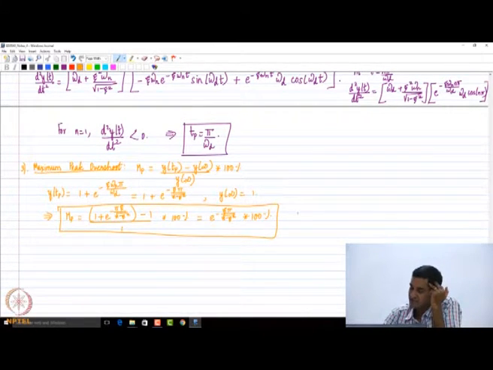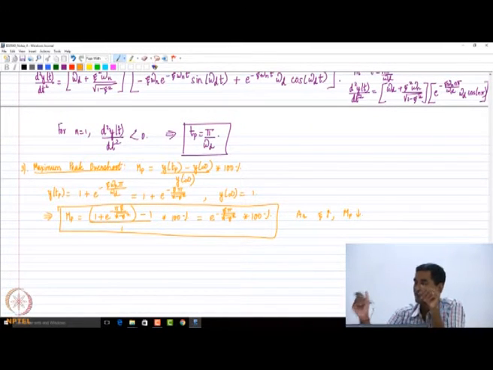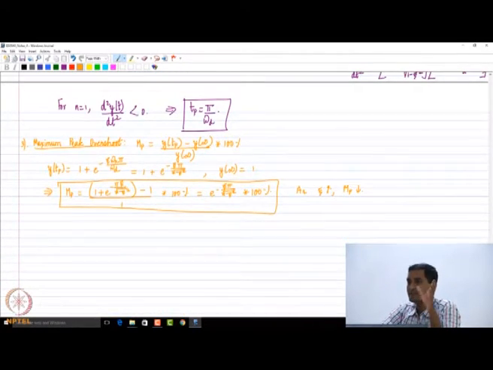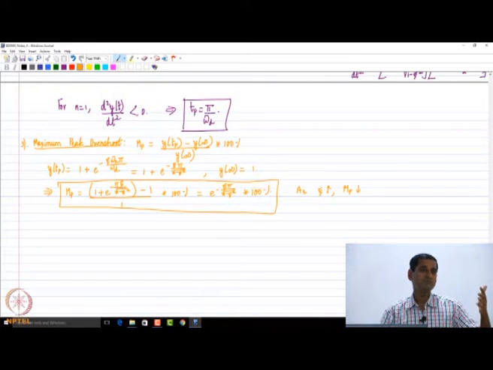And immediately we can see that as zeta increases, MP decreases, right? So there's a trade-off that you have. We already saw that as zeta increases, the rise time increases. The system becomes slower, but the advantage is that the peak overshoot reduces. Why is that important? Because peak overshoot is indicative of by what magnitude my output exceeds the final value.